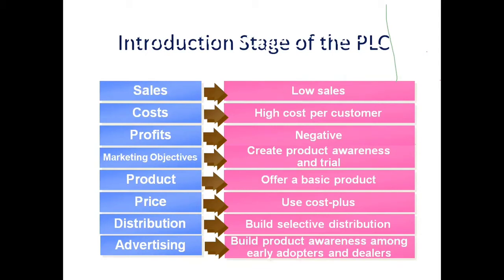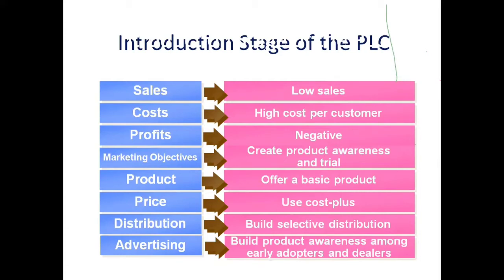And distribution channels build a selective distribution, means in selected areas only they will appoint intermediaries like distributors, wholesalers, retailers, stockists, etc. Because at this stage, as the sales is low and the demand is also low, there is no need of setting up a distribution channel everywhere, because there is no demand.